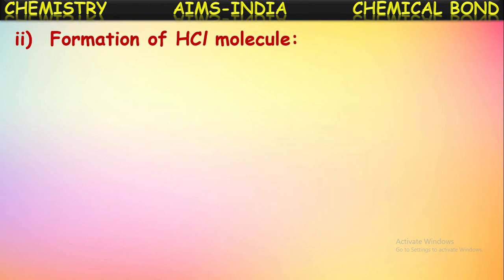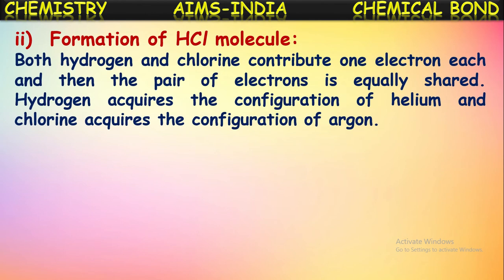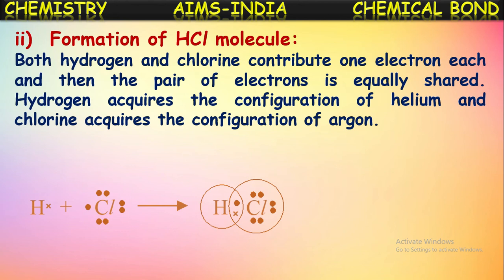Formation of HCl molecule. Both hydrogen and chlorine contribute one electron each, and then the pair of electrons is equally shared between hydrogen and chlorine. So hydrogen acquires the configuration of helium and chlorine acquires the configuration of argon. Hydrogen has only one valence electron. It requires one more electron to become stable like the nearest noble gas helium.